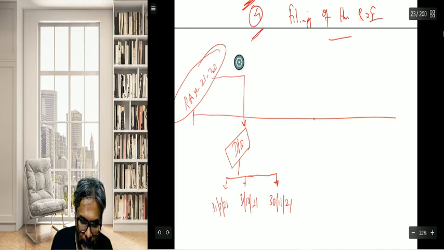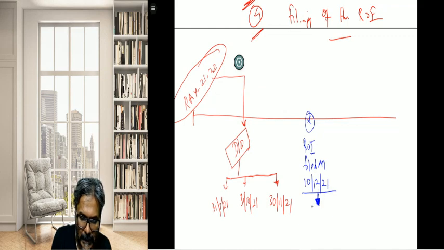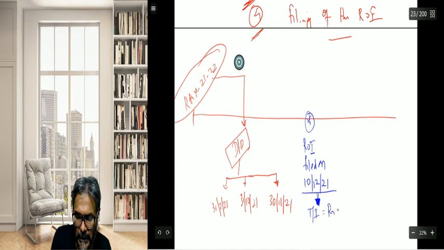Now if we say over here that the ROI was filed on 10 December 21, students, and the total income shown was rupees 4 lakhs.